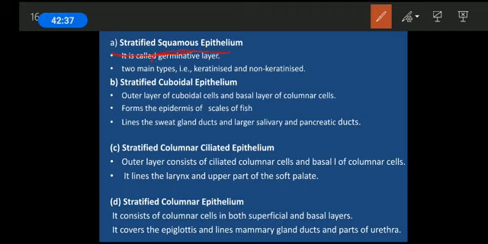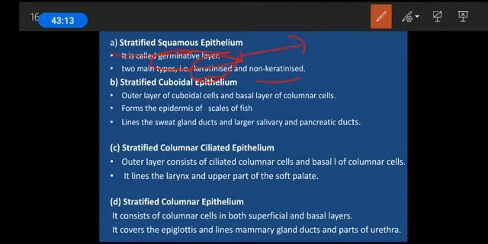We have already seen that squamous cells are also responsible for formation of the gametes, so these cells will be found in the gametes as well. This stratified squamous epithelium will be of two types: it can be keratinized and it can be non-keratinized. Keratinized are the cells, you can note it down, where the cytoplasm starts synthesizing a specific type of protein, which is a water impermeable, waterproof protein called keratin.